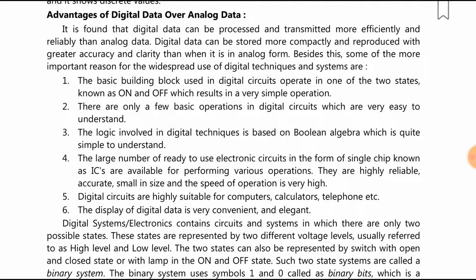So, what is the advantage of digital data over analog data? You might have a question of why we use digital data instead of analog and continuous data. There are many advantages of digital data. It is found that digital data can be processed and transmitted more efficiently and reliably than analog data. Digital data can be stored more compactly and reproduced with greater accuracy and clarity than when it is in analog form.